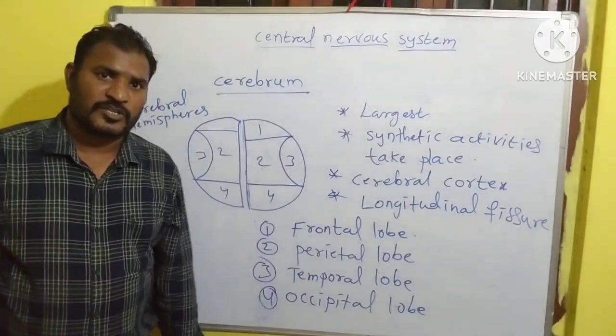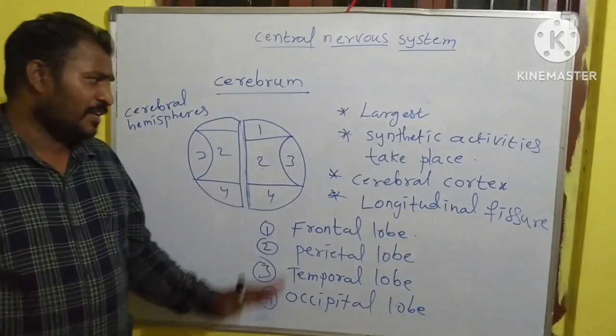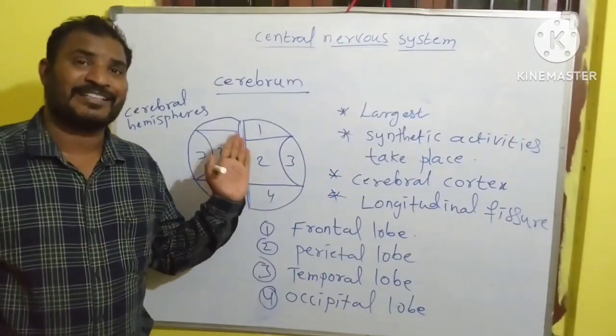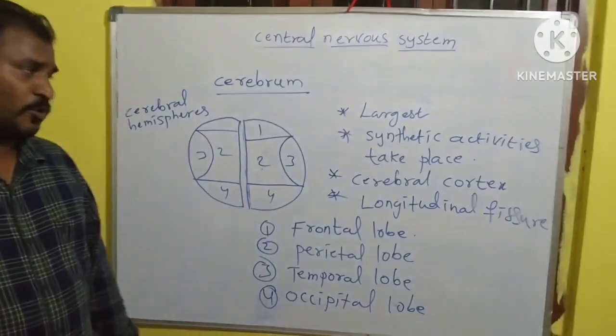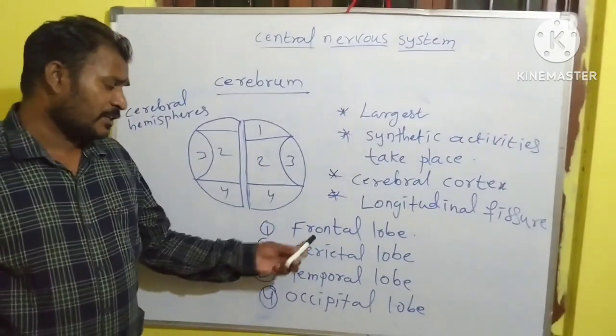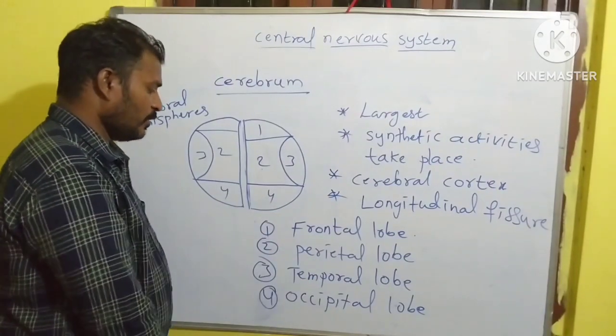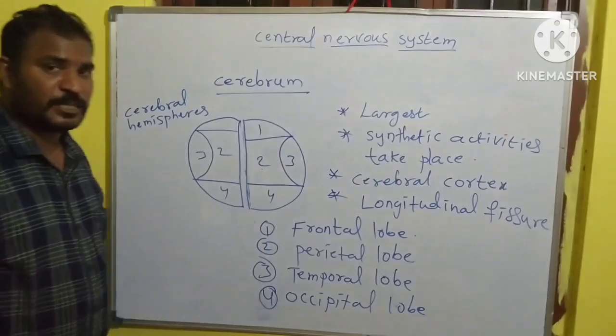Groove-like structures in each hemisphere divide it into four lobes: frontal, parietal, temporal, and occipital.